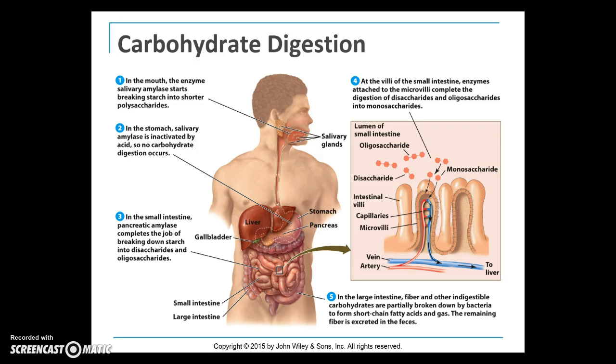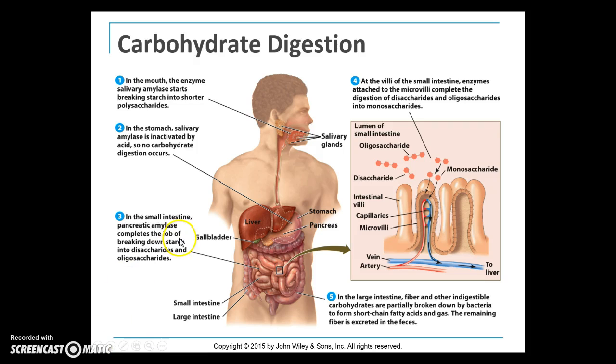So in the process of carbohydrate digestion and absorption, enzymes break down starches and sugars, from polysaccharides into disaccharides and monosaccharides, which are then able to be absorbed and used for energy. Most of the fiber and other indigestible carbohydrates are excreted in the feces.